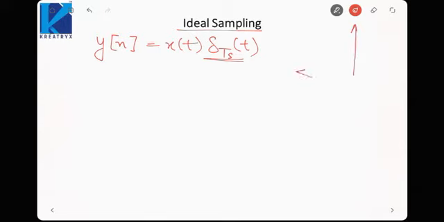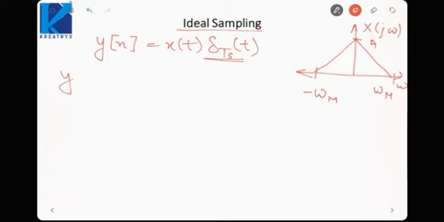Now let me assume that the original signal has a spectrum like this, where this is minus omega m and this is omega m, the maximum frequency and the negative of the maximum frequency.